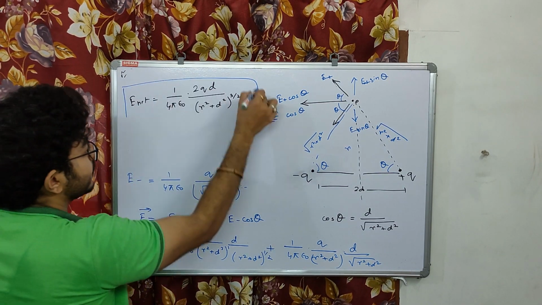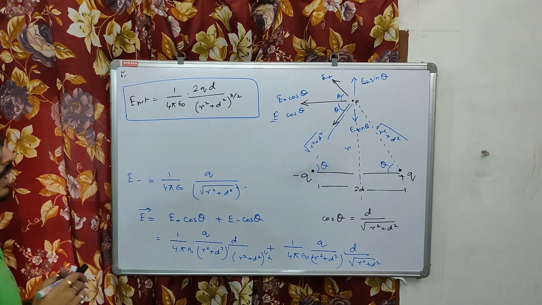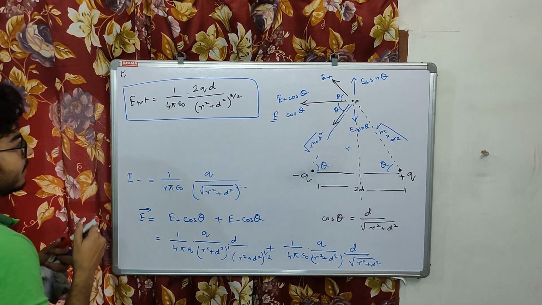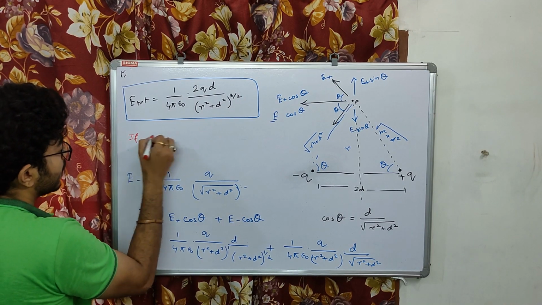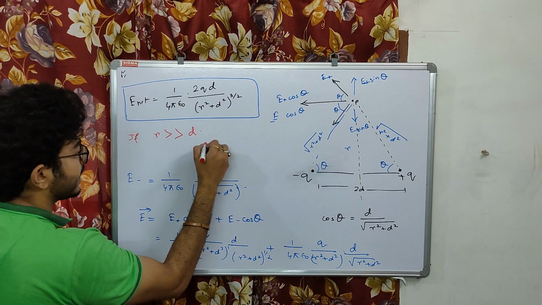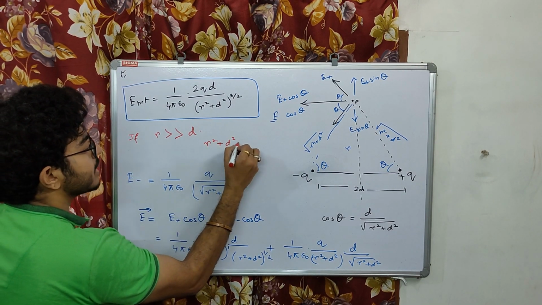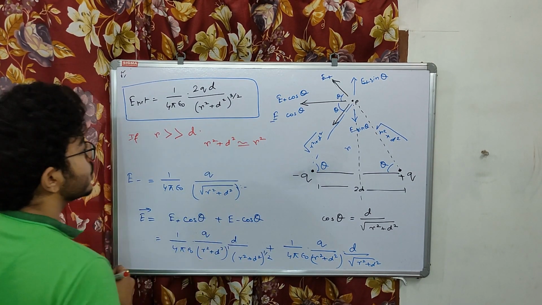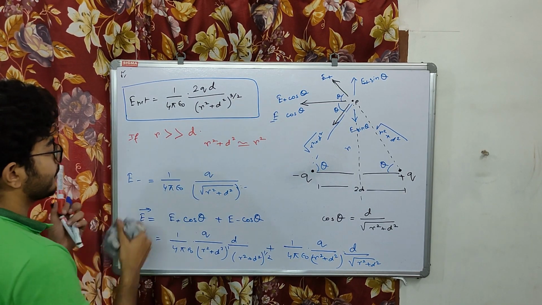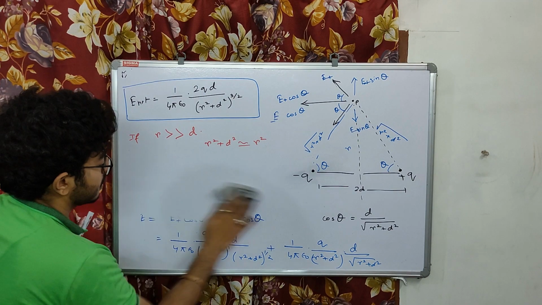So this is the electric field at equatorial point. Now again, if I have to consider that R is greater than D, then what can we say? R square plus D square is near about R square. So ultimately, just try to understand what this becomes.